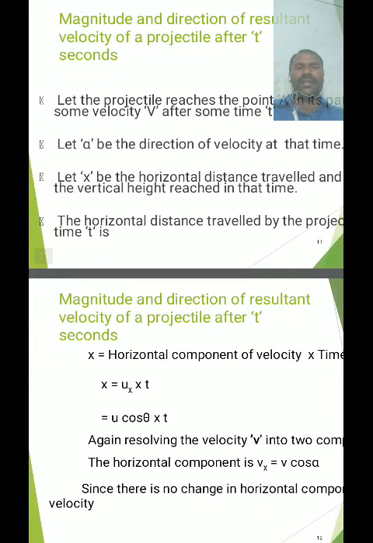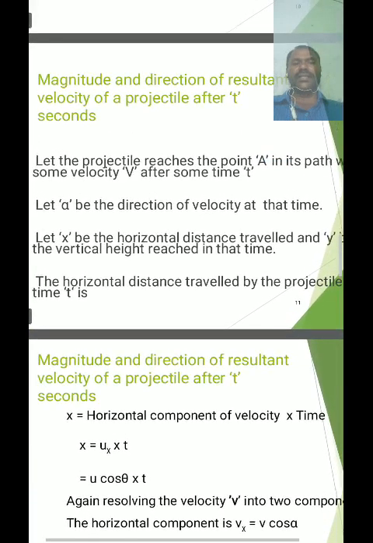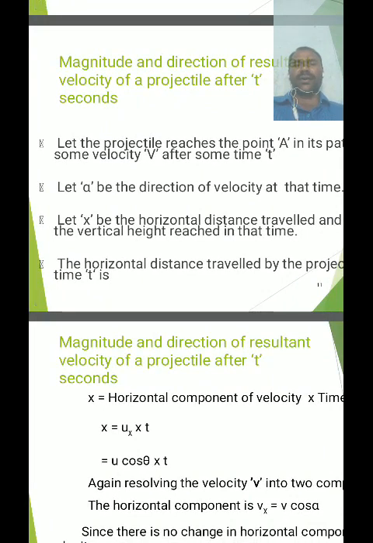Okay, these are the three important points. The projectile reaches point A in t seconds along its path and it has velocity v.